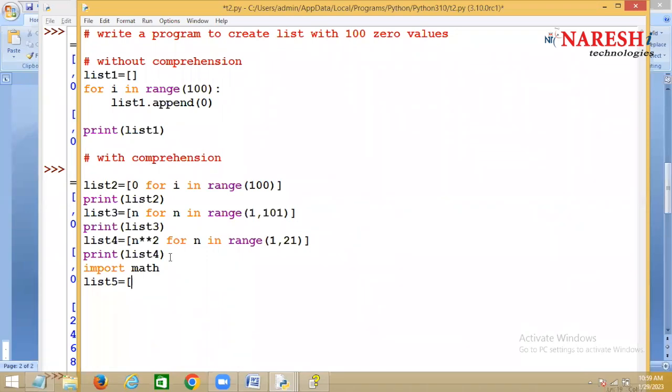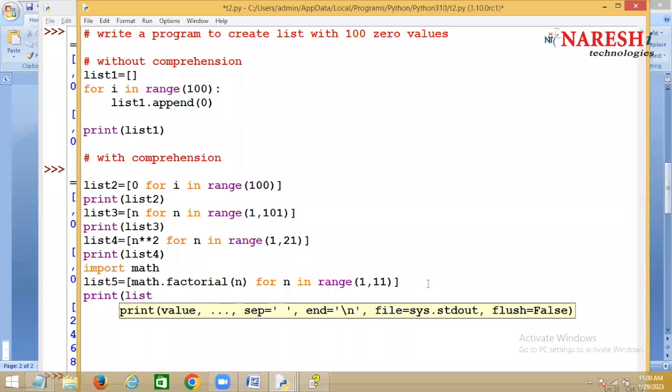Import math module. And here I'm saying math dot, what is the function here? Factorial of which one? N. Factorial of n for n in range of 1 comma 11. Yes. So every time it will read the value generated by range, then calculate the factorial, and store that inside a list. I will say list5.